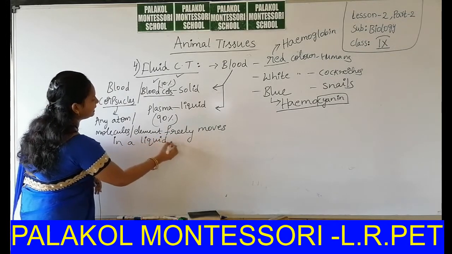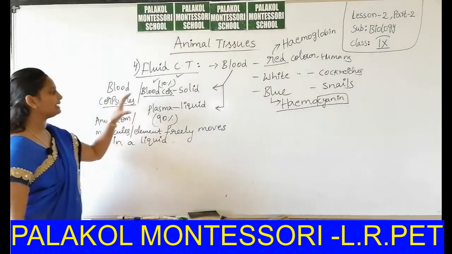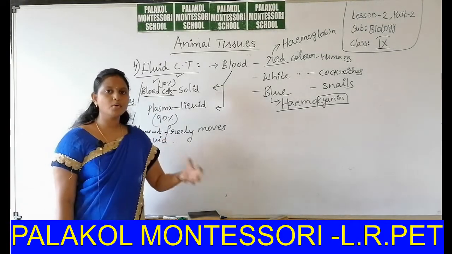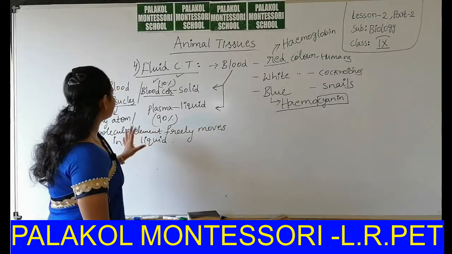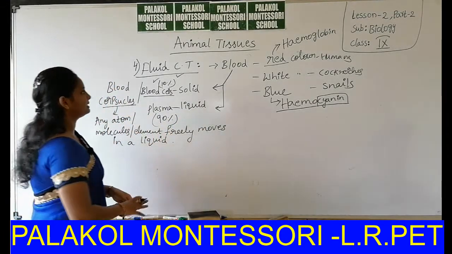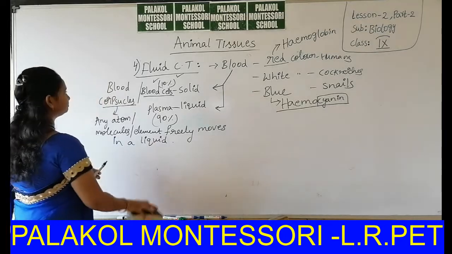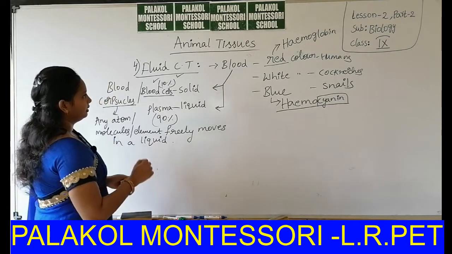In a liquid, it is called a corpuscle. So blood cells move freely in the plasma. Okay, that's why these are also called blood corpuscles. This is about blood.